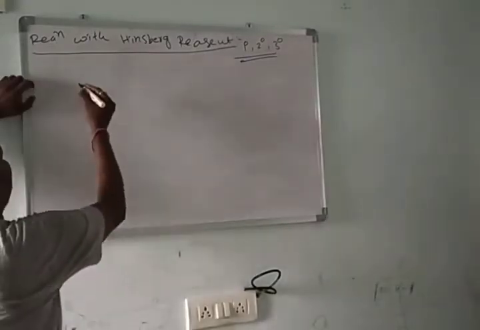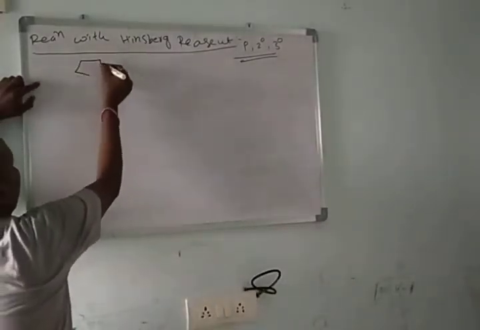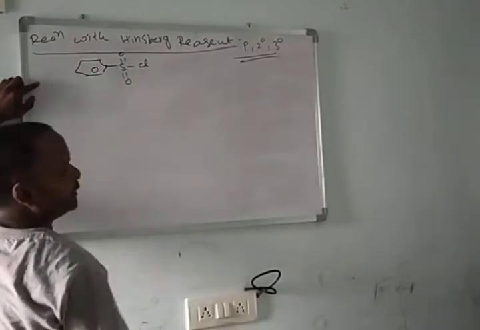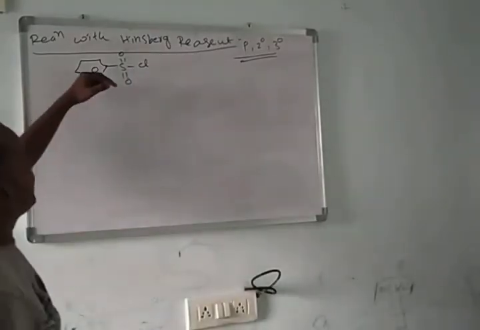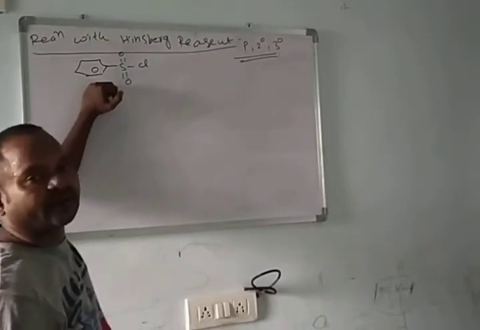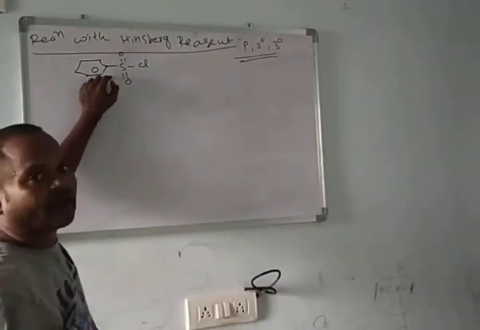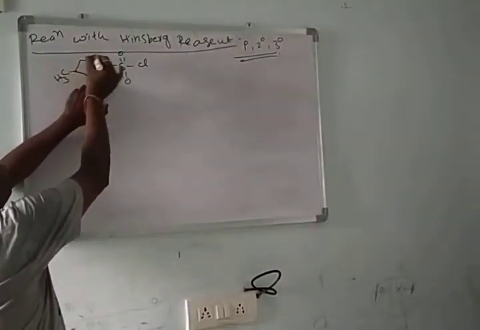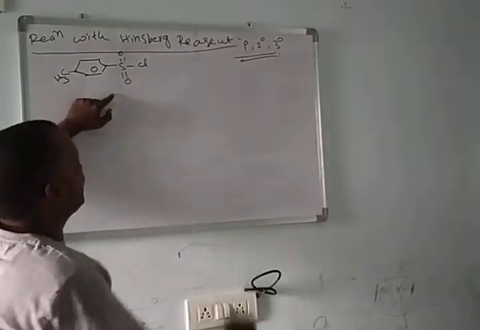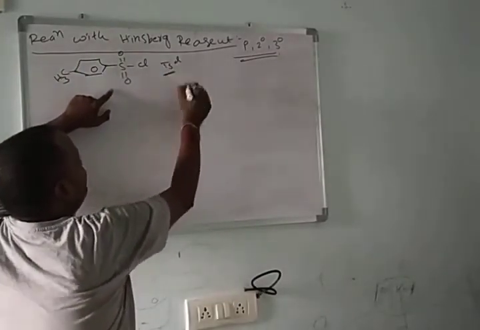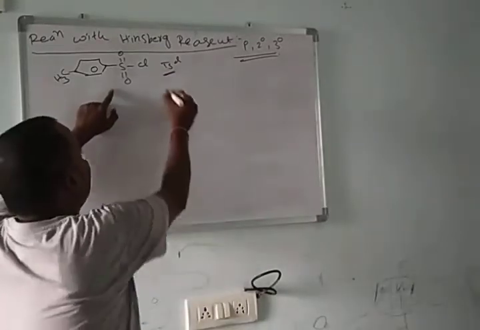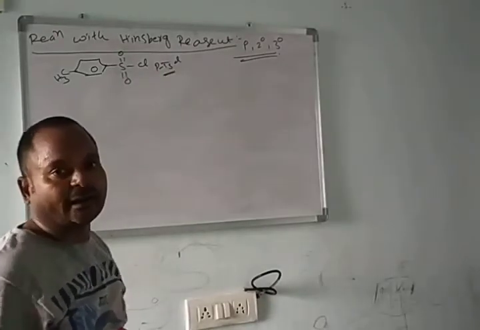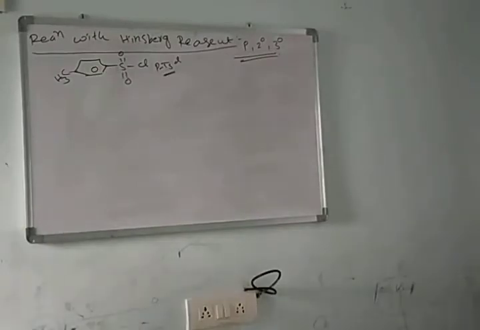And here, what is the Hinsberg reagent? Benzene sulfonyl chloride. This is called Hinsberg reagent. Instead of Hinsberg reagent, nowadays we are using paratoluene sulfonyl chloride, which we call TsCl or PTSCl. Nowadays we are using paratoluene sulfonyl chloride instead of Hinsberg reagent or benzene sulfonyl chloride.